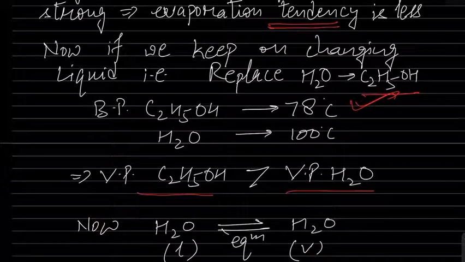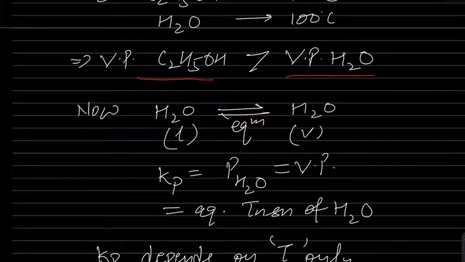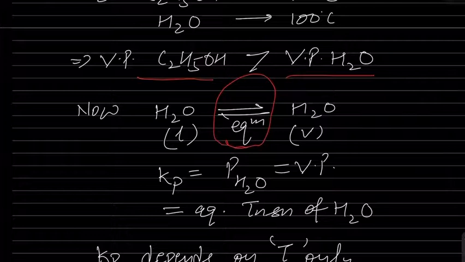Now we are reaching the equilibrium condition. We have this equilibrium of the liquid and vapor phase of water. We are doing an experiment using water. At equilibrium condition we are measuring the vapor pressure. In class 11, or junior classes in South India, or 11th class in North India and in CBSE schools, according to the equilibrium condition, what is the Kp?